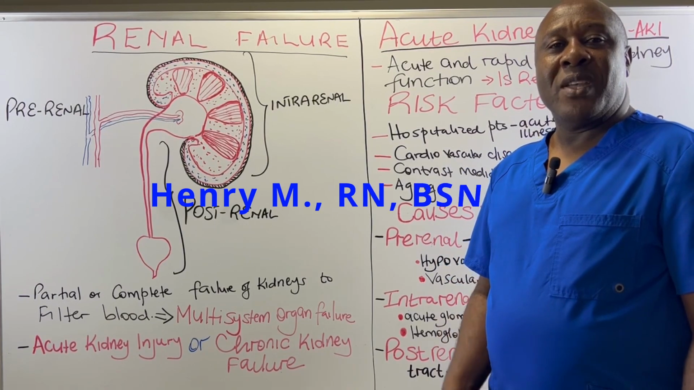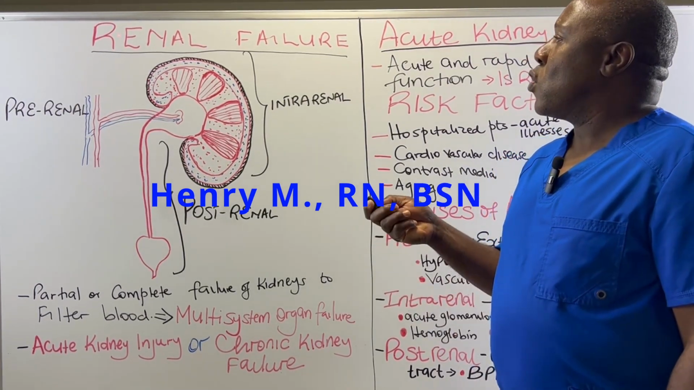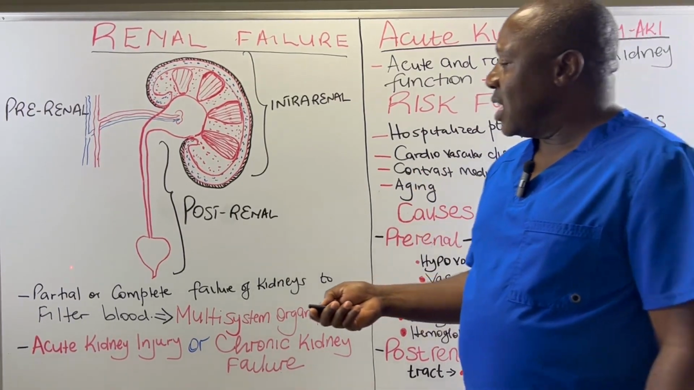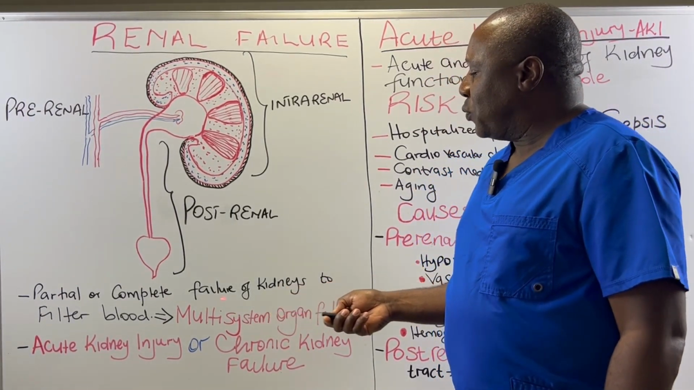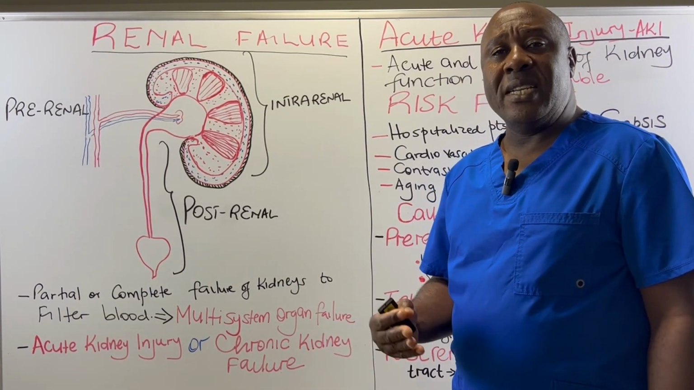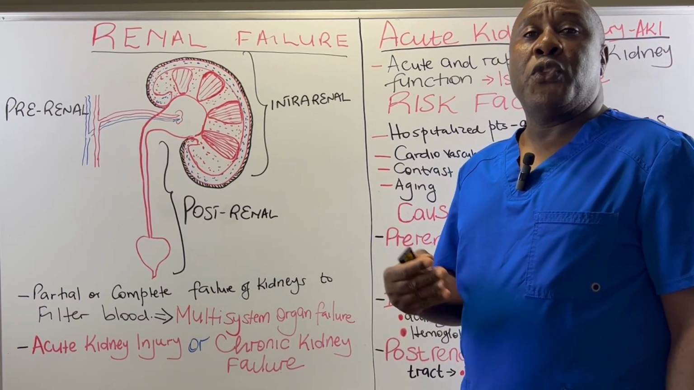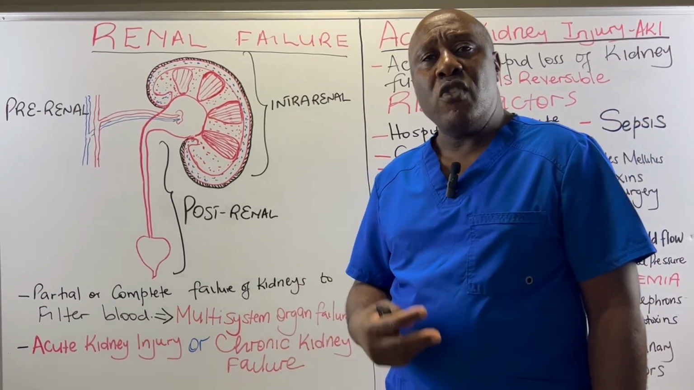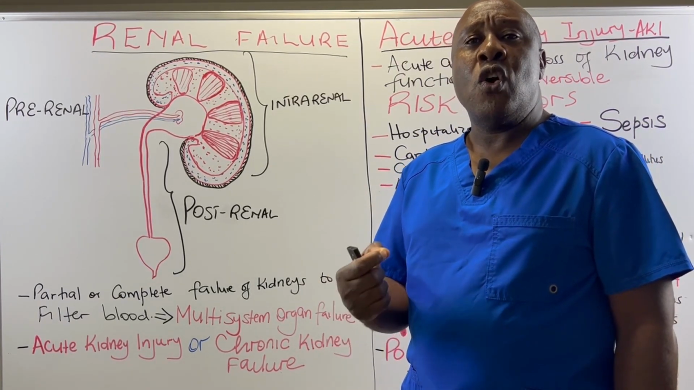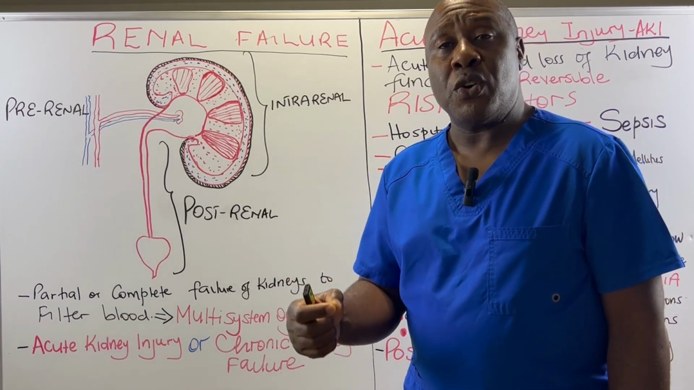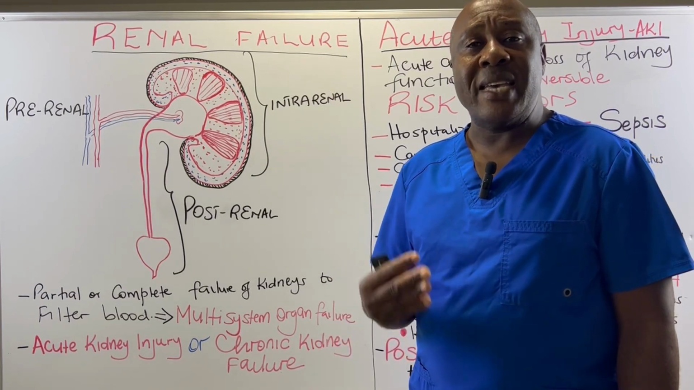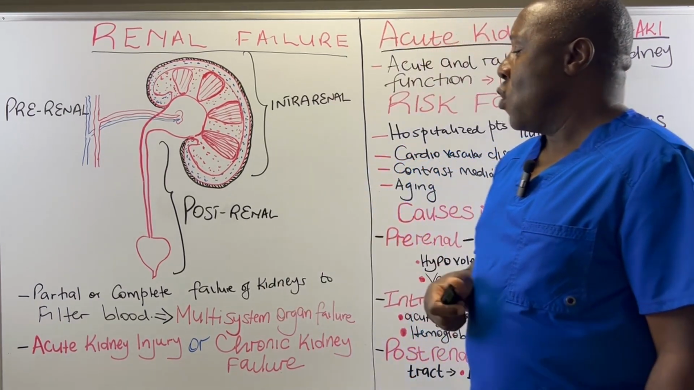My name is Henry. In our video today, we are going to look at renal failure. Now, renal failure refers to the partial or complete failure of the kidneys to filter blood. The major function of our kidneys is blood filtration. Through this process, the kidneys remove waste products from our blood, and this results in the formation of urine. So, partial or complete loss of this blood filtration function by the kidneys is what we term as renal failure.